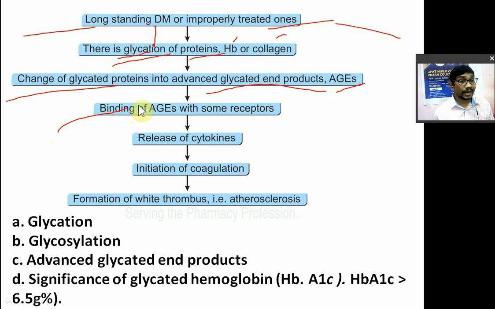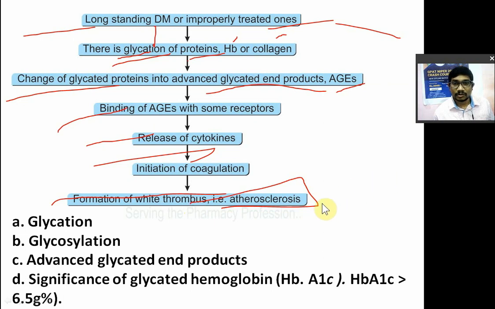It is a glycated protein, so it acts as an antigen. Because of that, there is a release of cytokinins and initiation of coagulation, and that results in the formation of white thrombus, and that leads to arteriosclerosis. So diabetes is one of the important causes of arteriosclerosis.